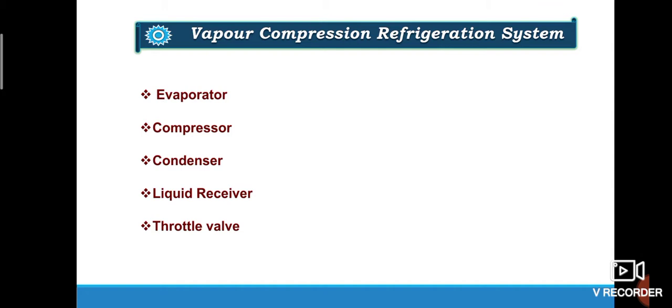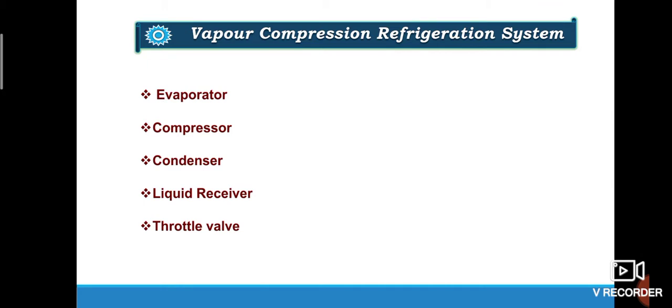These are the basic components of the vapor compression refrigeration system. In this system, the working substance is a refrigerant like ammonia and chlorofluorocarbon, which we have already discussed. A refrigerant readily evaporates and condenses depending upon the pressure and temperature during the cycle. Therefore, the refrigerant undergoes a change of phase alternately between liquid and vapor phase without leaving the system.